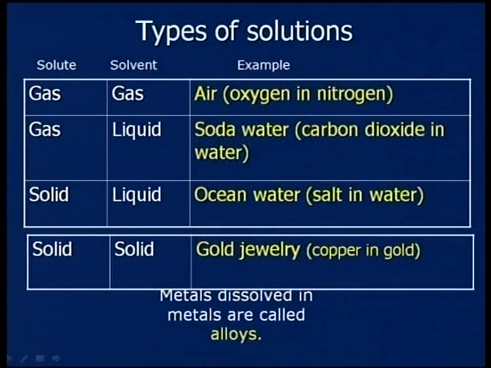సో హియర్ ఫస్ట్ వన్ ఈజ్ గ్యాస్ అండ్ గ్యాస్. When you see gas and gas, here solute is gas, solvent is a gas. Can you give us one example, which is nothing but air? In air there is oxygen, nitrogen, carbon dioxide, carbon monoxide, like so many things in the air. So it's a gas, and gas is mixed, and air is formed as a solution. Okay, now coming to the next one, gas and liquid. Just now I said, if you feel thirsty, you want to take some soda water.